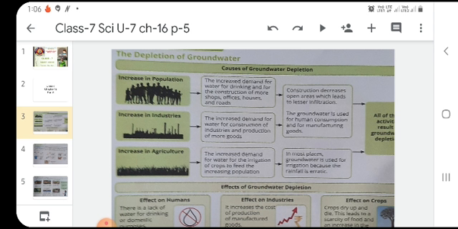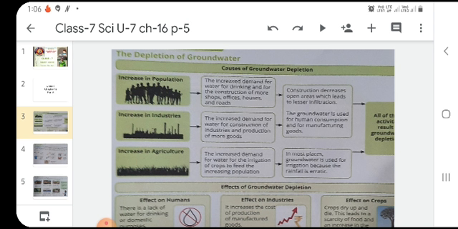Now, increase in agriculture: the increased demand of water for the irrigation of crops to feed the increasing population. And in most places, groundwater is used for irrigation because the rainfall is erratic. So, these are the three main factors, or you can say the causes of groundwater depletion.